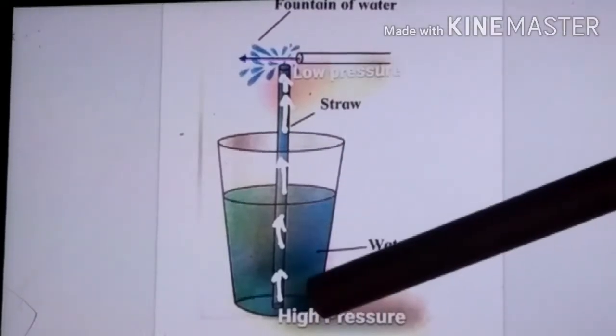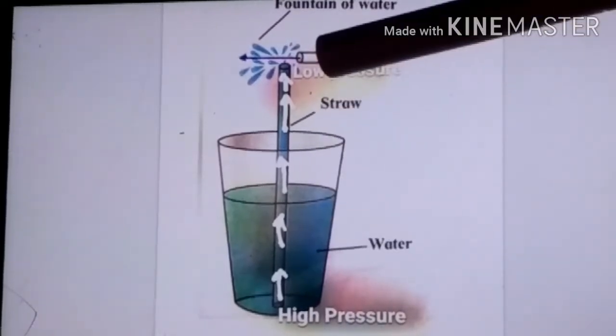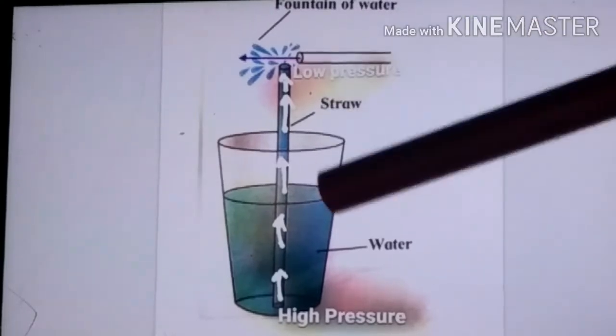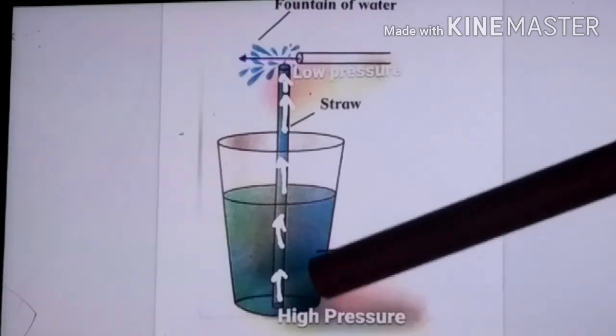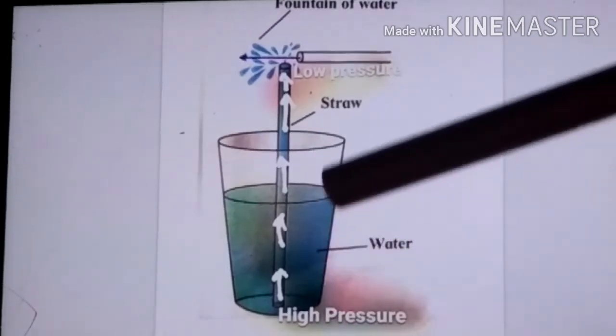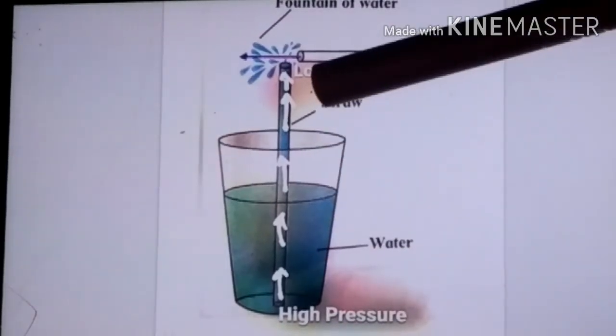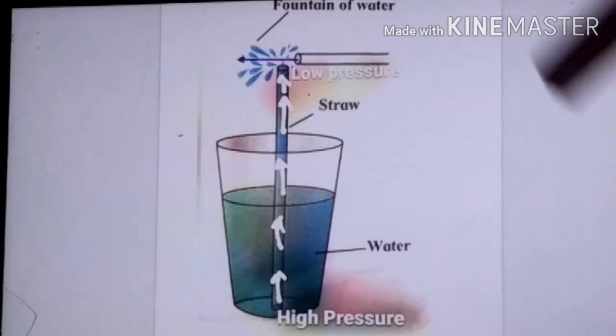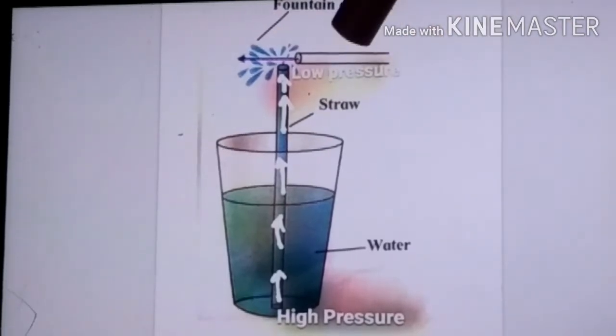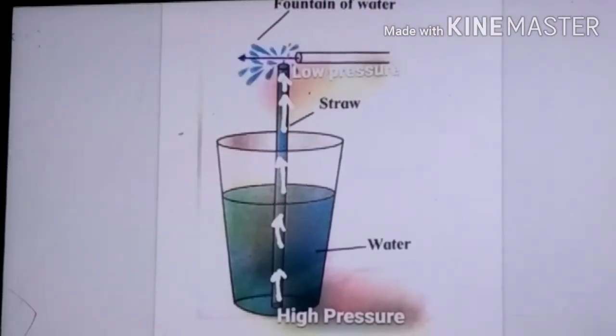This is the high pressure side of the straw, this is the low pressure side. The more forcefully we blow the air, the higher will be the fountain.